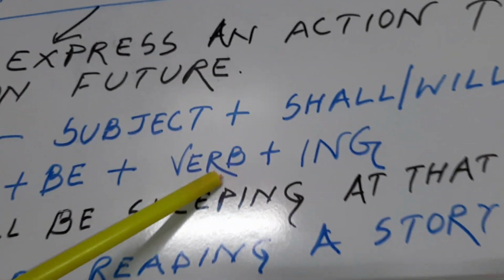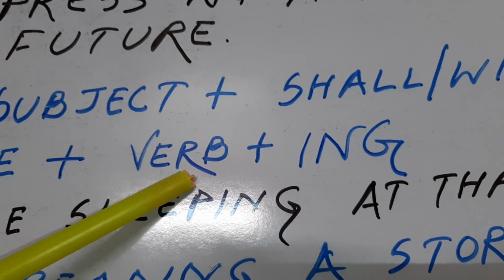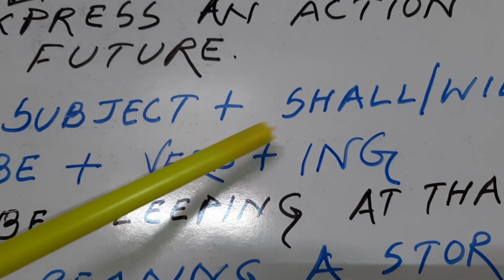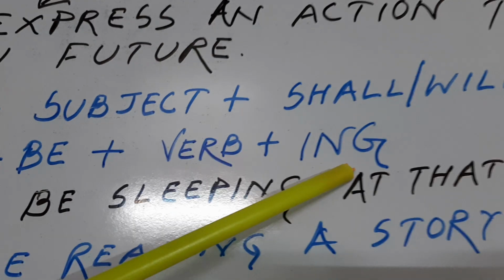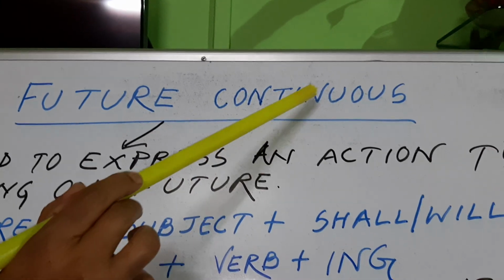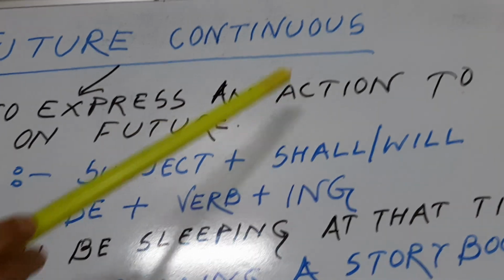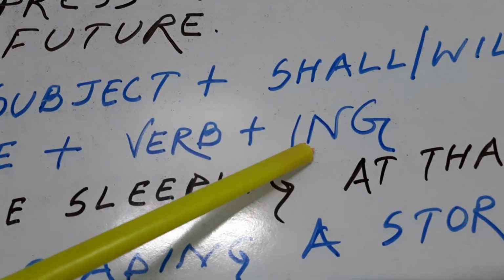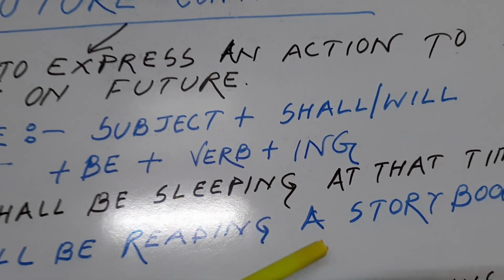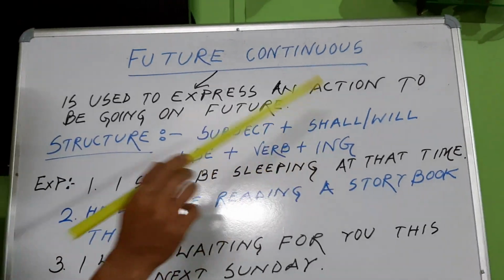After that you have to write main verb or principal verb, and with the principal verb you have to add ing. The reason is continuous. Whenever the word continuous is available in any sentence, you have to always add ing. Already I have told you so many times about ing.